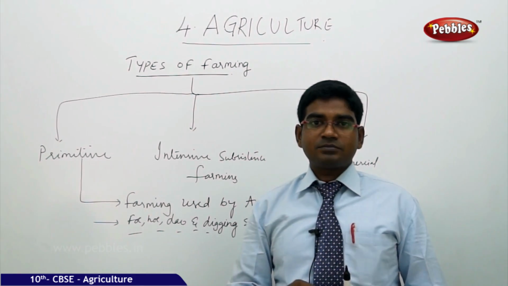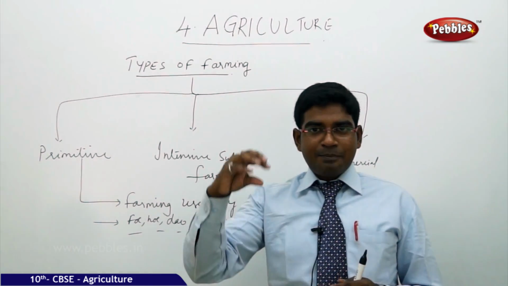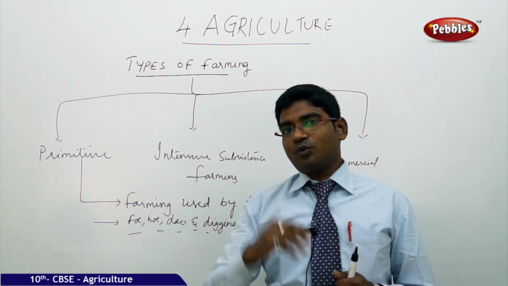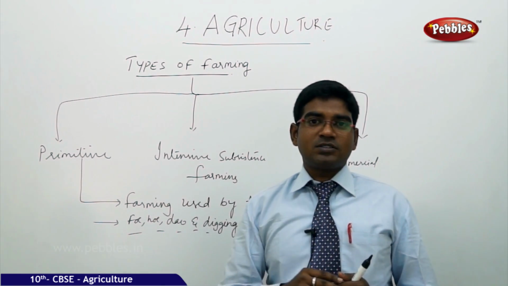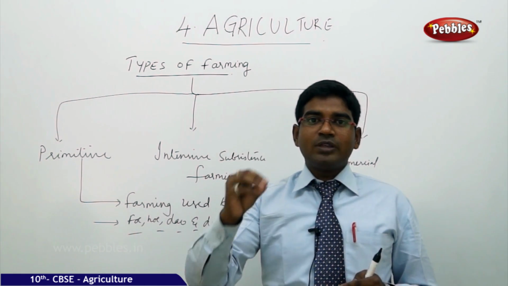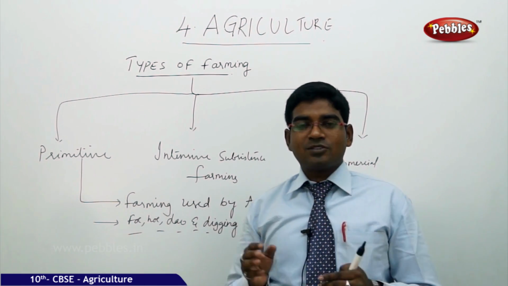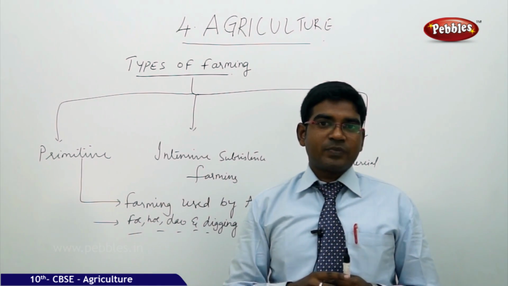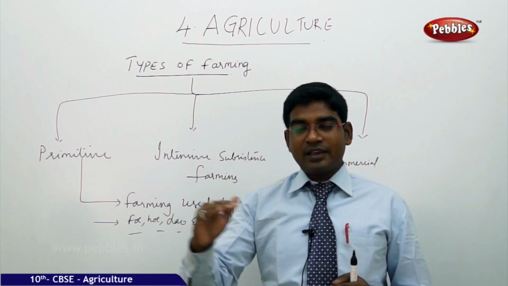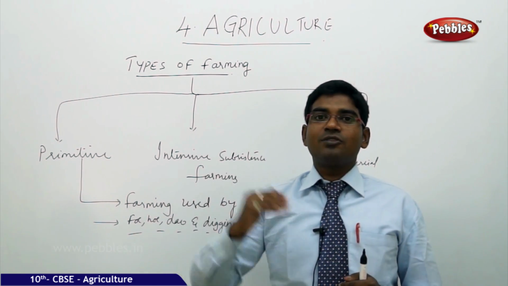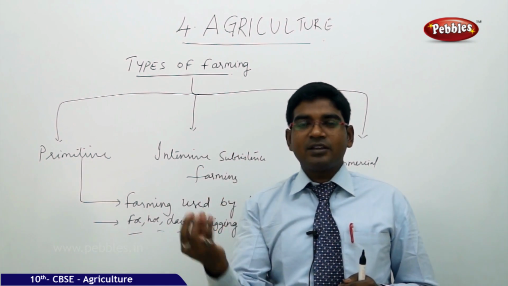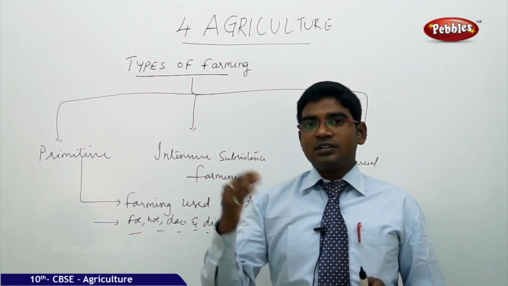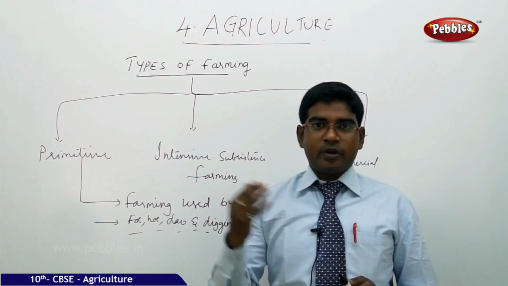In this system, he would select a patch of forest land and clear it. After clearing the forest trees and making it agricultural land, he did agriculture on that patch for 3 or 4 years.